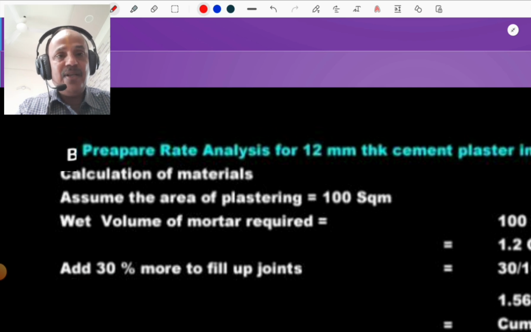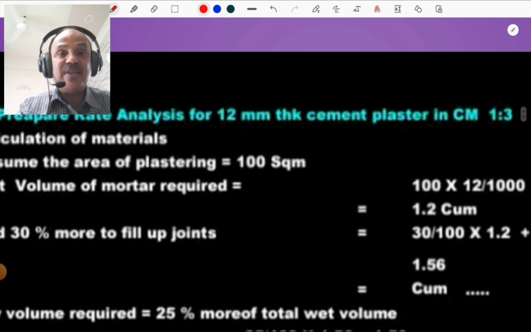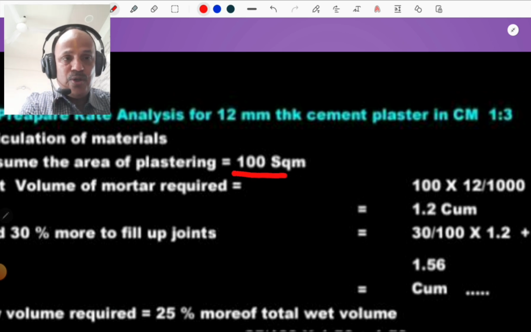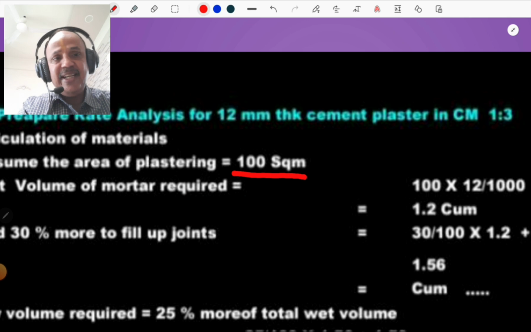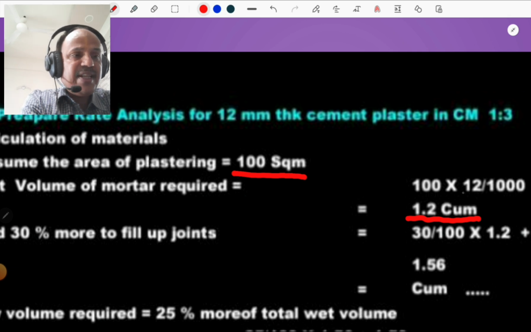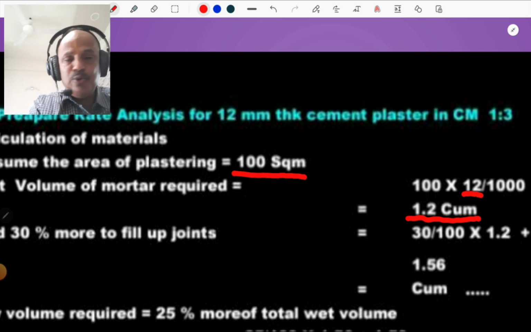Then the second problem is to prepare the rate analysis for 12 mm thick cement plaster in cement mortar 1:3. So assume the area of plaster. You know that plastering is measured in square meters, so we consider an area of 100 square meter. So the volume of mortar required is 100 times thickness 12 mm. We convert that thickness into meter and multiply it by 100 square meter, so you get the volume, 1.2 cubic meter.